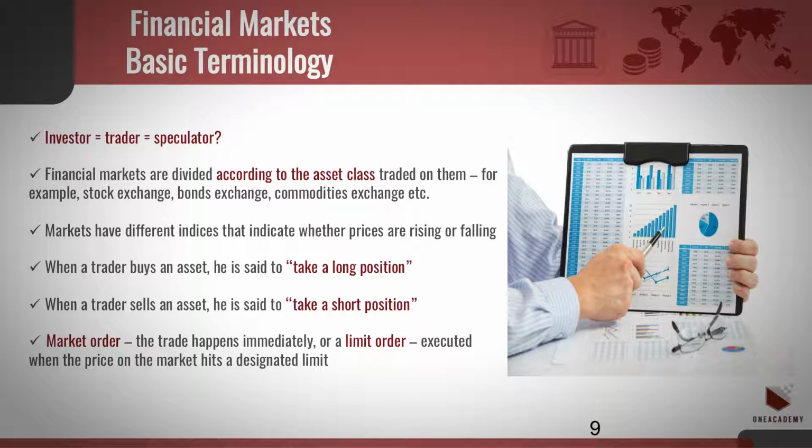Financial markets are divided according to the asset class traded on them, e.g., equities exchange, bonds exchange, commodities exchange, etc. Markets have different indices that indicate whether prices are rising or falling: S&P 500 index, Dow Jones index.